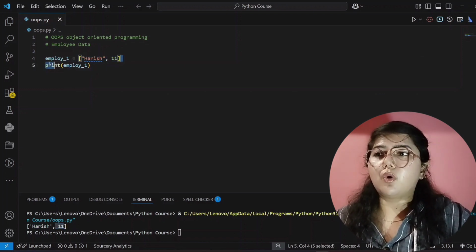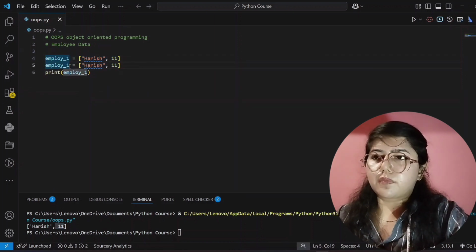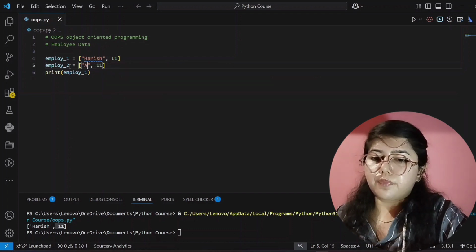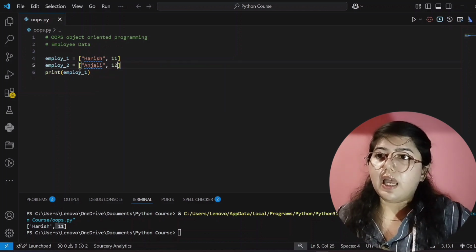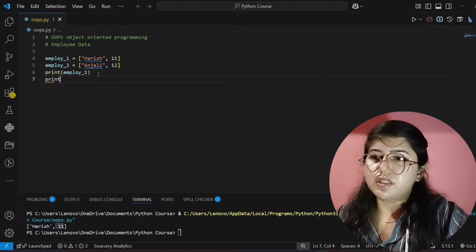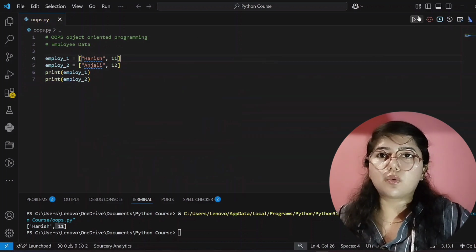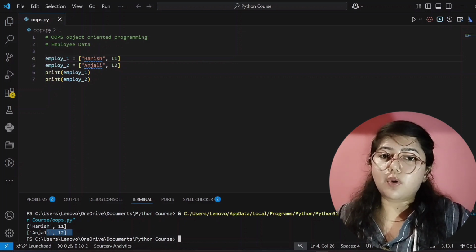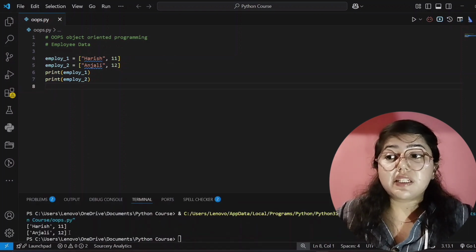If I want to create one more employee, that is employee 2, I can create that. This time I am giving its name Anjali, and its employee ID is 12. And now I will print this, that is print employee 2. And now I will run this code. So let's see. See here, it's showing correct output, Harish 11 and Anjali 12. So here we are creating employee data with the help of a list, not with the help of OOPS. So here it's printing in the form of a list.